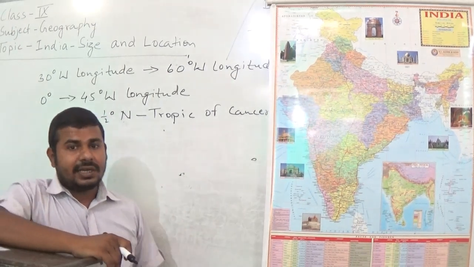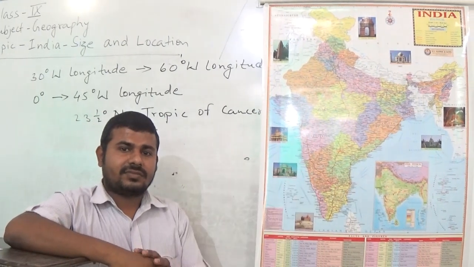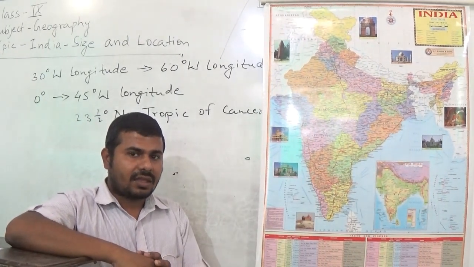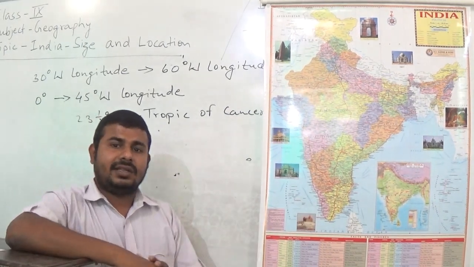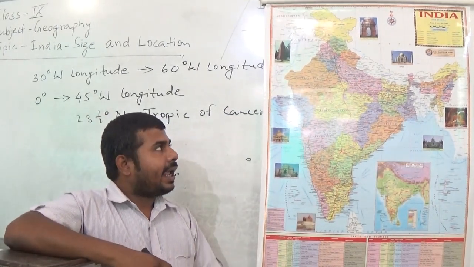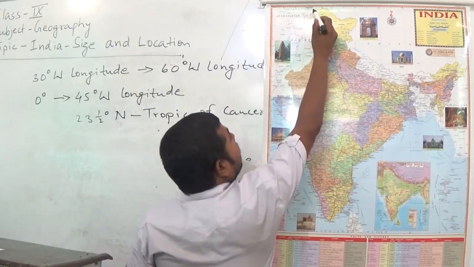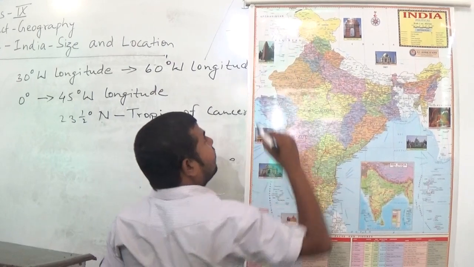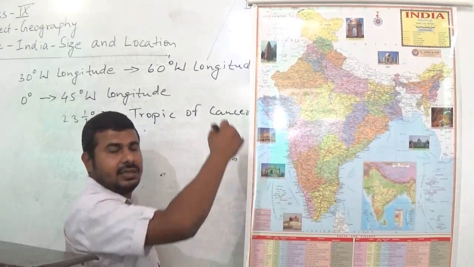Now let us look at the location of India in the world. So as we have studied, India is entirely located in the northern hemisphere. Now we will see the northern and southern tip of India.